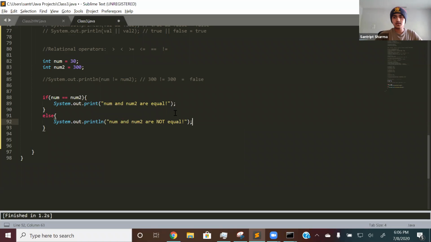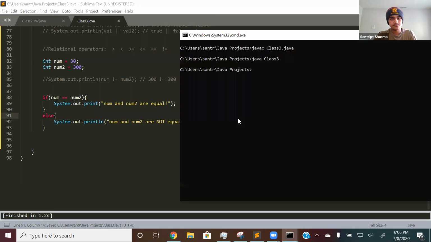All right. So again, as I mentioned before, it's very simple English. If num is equal to num2, which is false, then go in here and print out num and num2 are equal. And since the if statement is false, it's not going to print out num and num2 are equal, but it will instead go into the else. So if num and num2 are equal, then print this out. Else, or otherwise, print num and num2 are not equal. Since they are not equal, it will print out num and num2 are not equal.